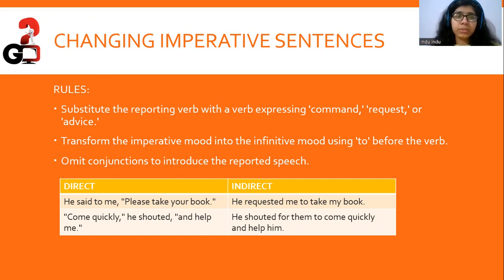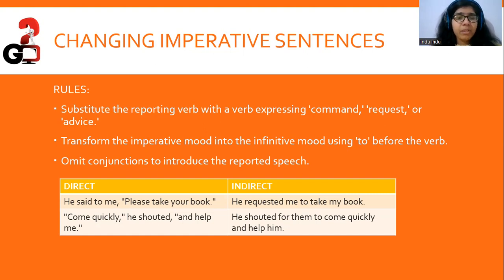So here, changing imperative sentences, we substitute the reporting verb with the verb expressing command, request, or advice. For example, a command, request, or advice. So just remember that. Transform the imperative mood to infinitive mood using to before the verb and omit conjunctions to introduce the reported speech.